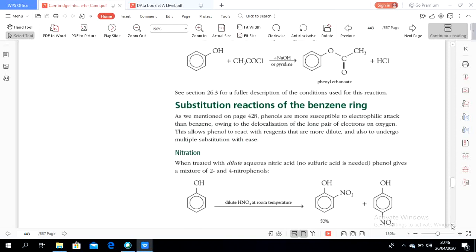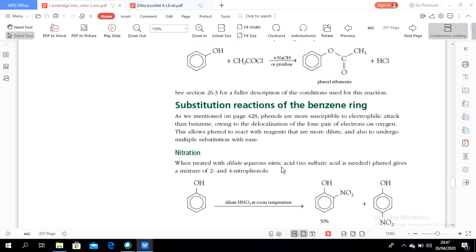Okay, next the substitution reactions of the benzene ring. First, nitration. When treated with dilute nitric acid, no sulfuric acid is needed, and phenol gives a mixture of 2- and 4-nitrophenols. So how to introduce nitrate into the phenol? Using dilute aqueous nitric acid.